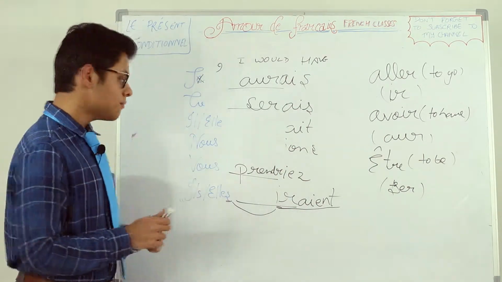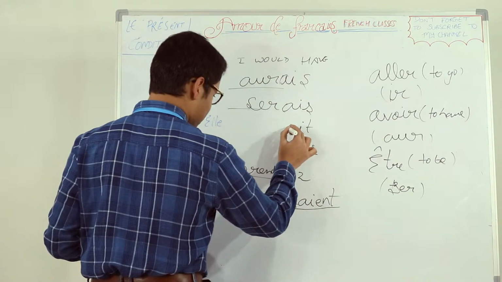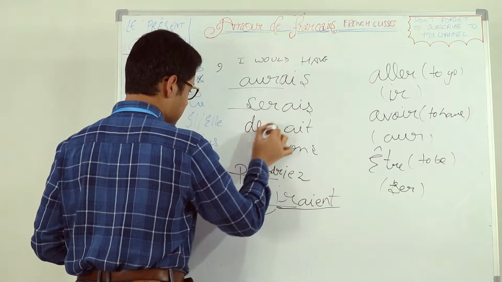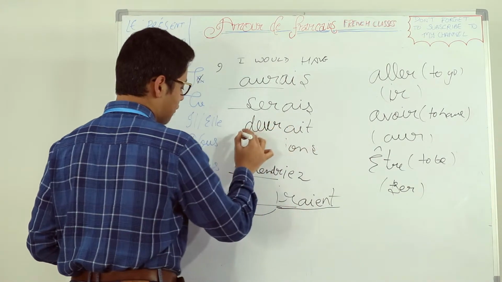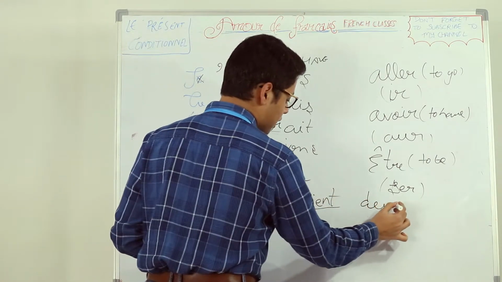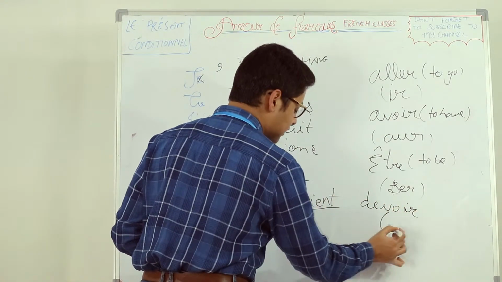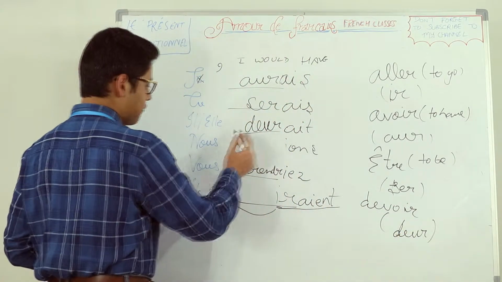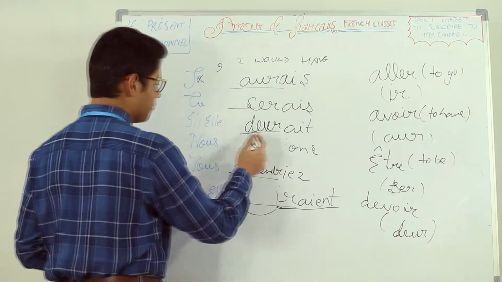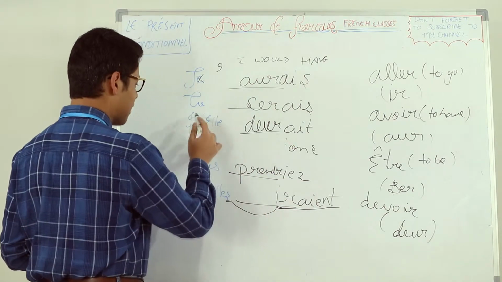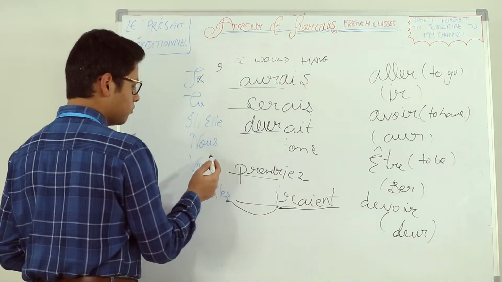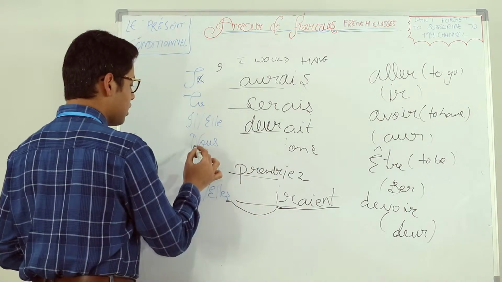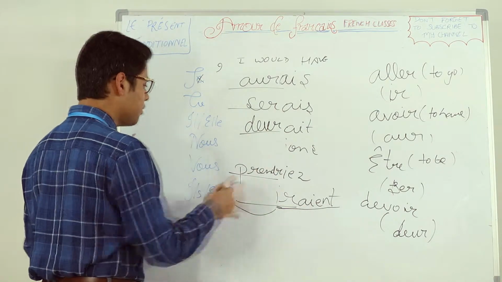And now the last verb, which we will take for learning the formation, which is devoir. Devoir means must. The future simple stem is DEVR. Il, elle devrait, which means, if we write it with il, it should have. Then with nous, again, let's take one more.